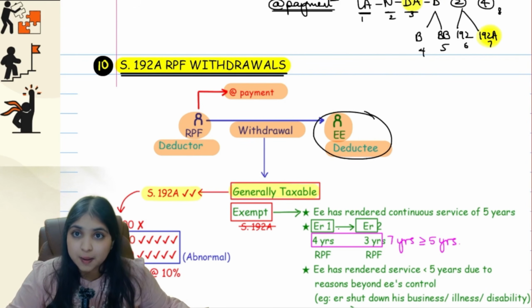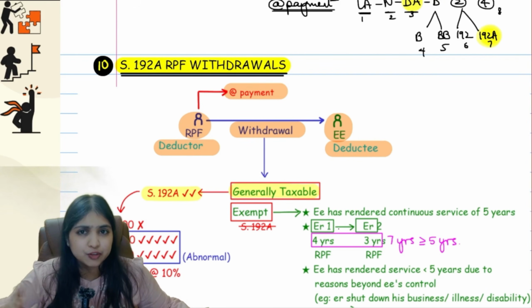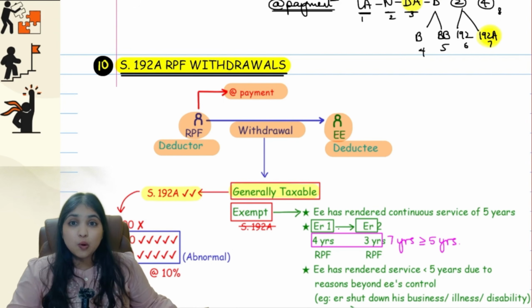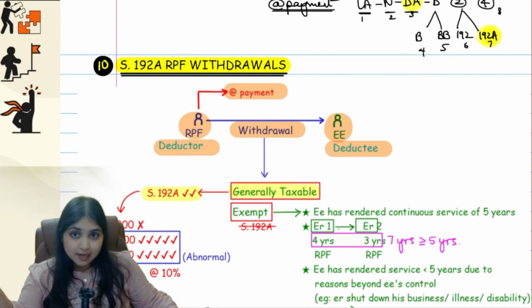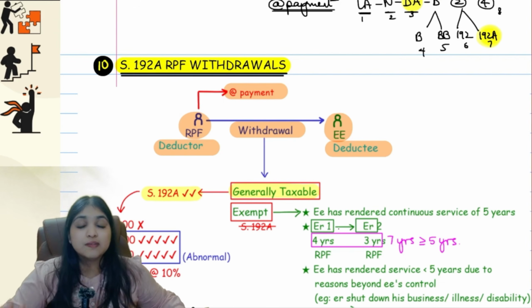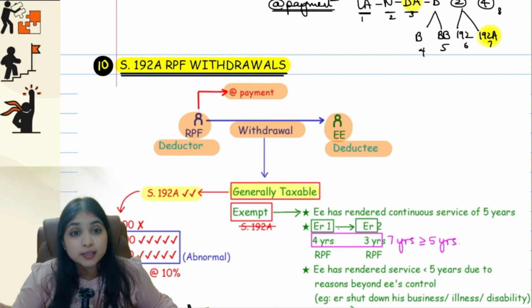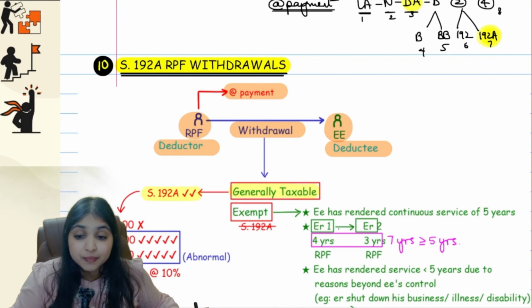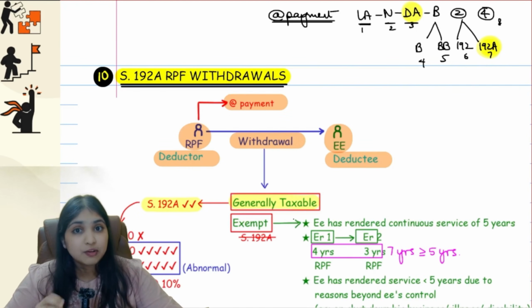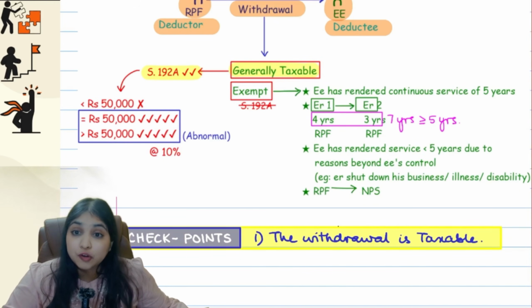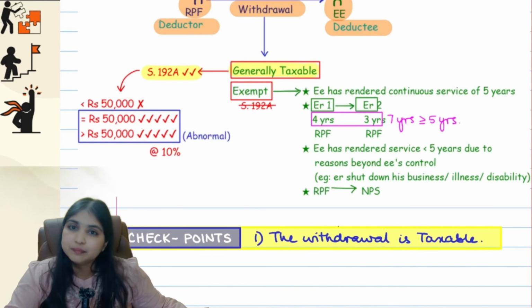Come back now. So in 192A we're talking about RPF withdrawal. So when you withdraw the amount from your RPF, at the time of payment, that is at the time of withdrawal, the RPF will deduct tax. Okay, they will deduct tax at what rate? They will deduct tax at the rate of 10% if the withdrawal happens to be at least 50,000. So even this is an abnormal limit. Until now only one abnormal limit we saw, which is 194DA, the last section. Even in 192A, here also the limit is abnormal limit, which means if the amount is less than 50,000, no TDS. If it is more than or equal to 50,000, then only you will have TDS. Okay, and TDS rate is 10%. When you withdraw money from RPF, it is generally taxable, but there are some situations where it is exempt. If your withdrawal is exempt, then of course 192A TDS will not apply.